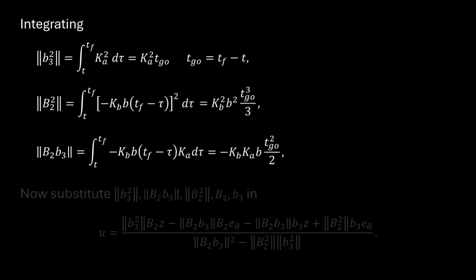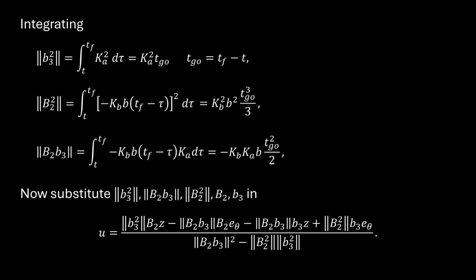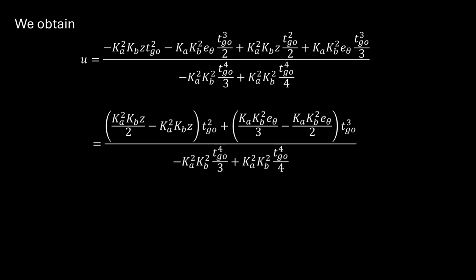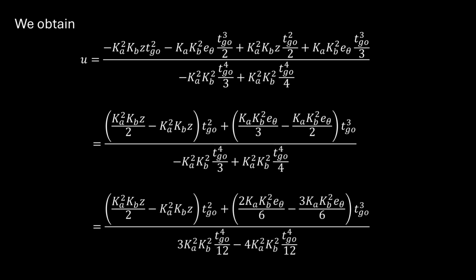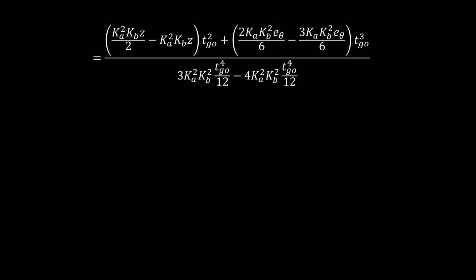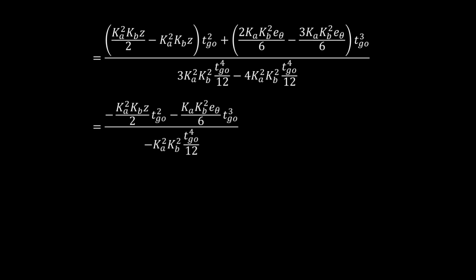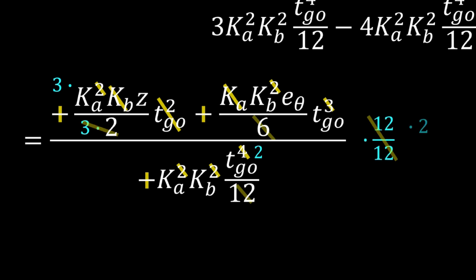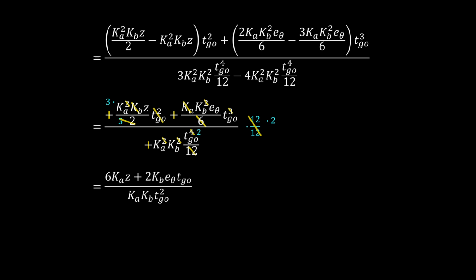Let's substitute these variables into our guidance law formula. We obtain then an expression with a bunch of time to go terms. Grouping like terms in the numerator and then working out common denominators in the coefficients, and now simplifying those coefficients, and now canceling terms, divide by KB, divide by KA, divide by time to go squared, we get an even simpler expression.